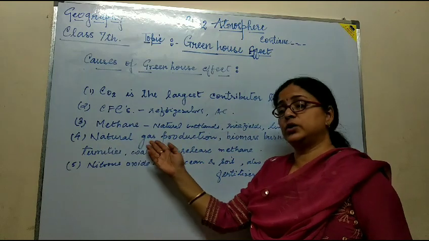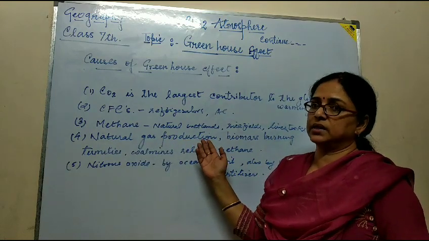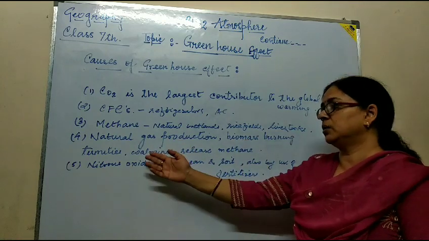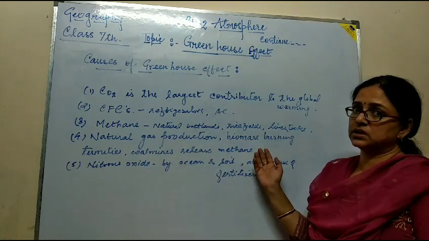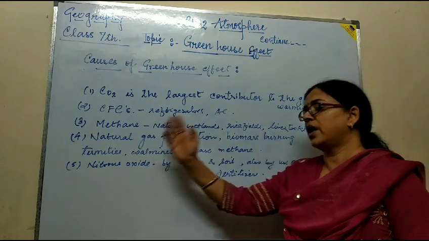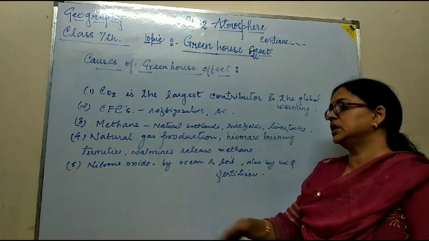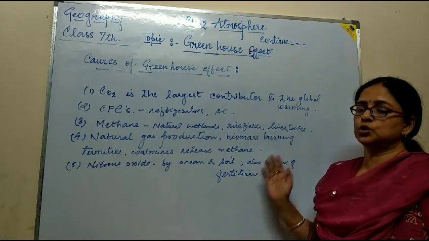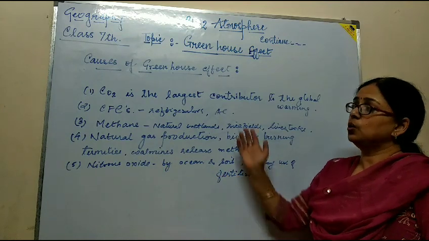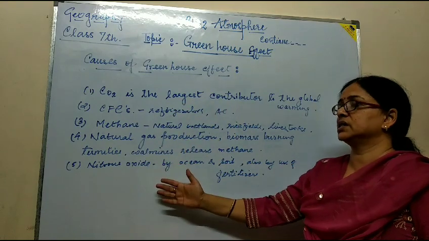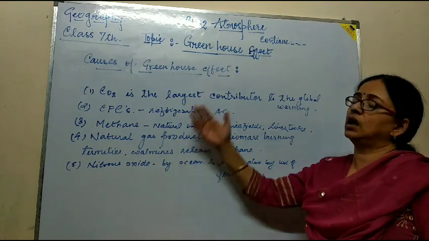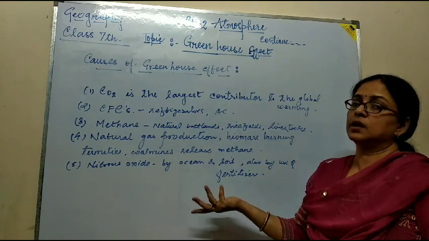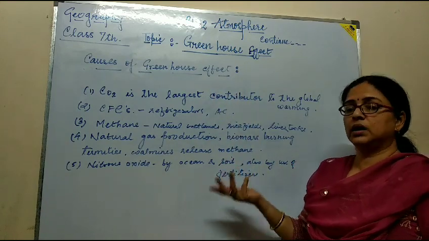During the production of natural gas, methane is released, and biomass, burning, termites, and coal mines also release methane. Nitrous oxide is released by the oceans or the soil and also by the use of fertilizers. So these are some of the greenhouse gases that result in the greenhouse effect. This is the topic, the greenhouse effect.